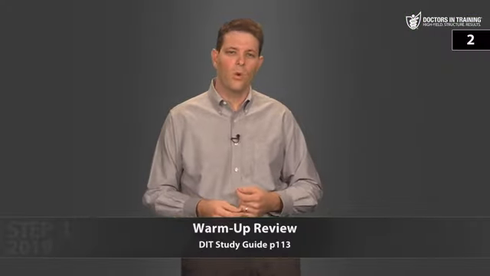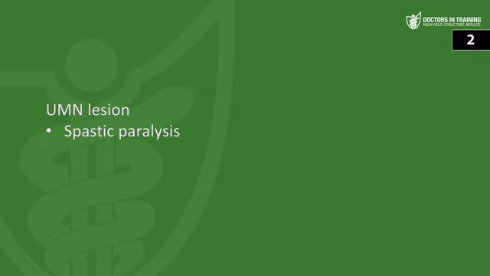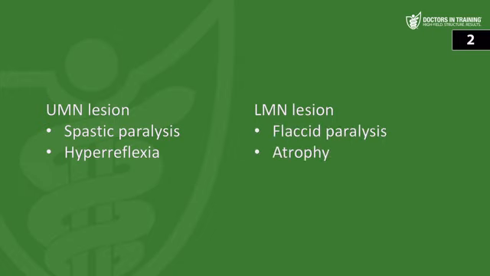And then the last question, what are the classic signs of an upper motor neuron lesion? So with an upper motor neuron lesion, you're going to see spastic paralysis and hyperreflexia. And then with a lower motor neuron lesion, you're going to see flaccid paralysis, muscle atrophy, and fasciculations. All right, let's get started with the lecture.